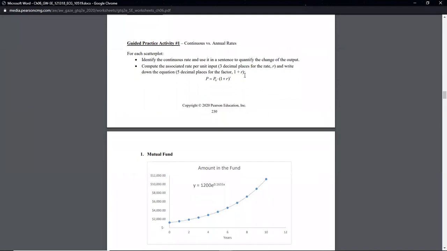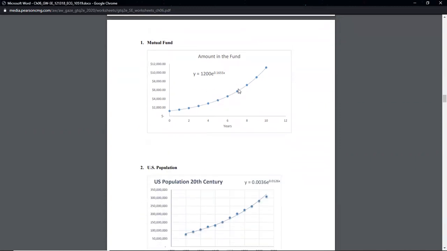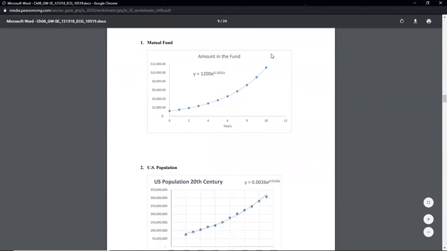All right, so the point of this problem, if you read these instructions, read them on your own or pause: identify the continuous rate k, use it in a sentence, then compute the annual rate to 5 decimal places and rewrite the model. So again, we want to identify the k, which will then enable us to find the r to then write the model in the form that we would actually want to use. So annotate.